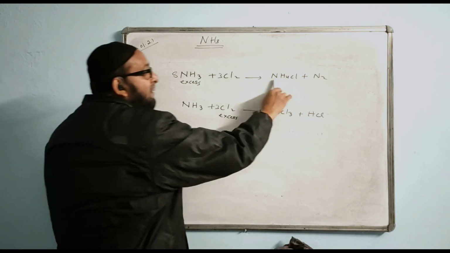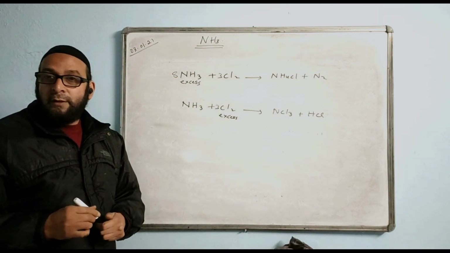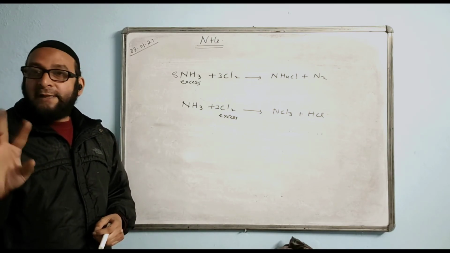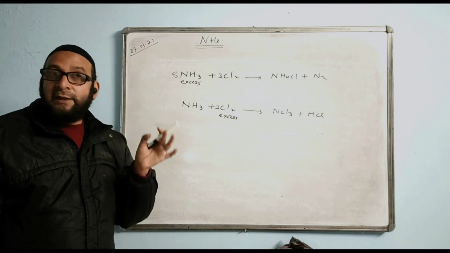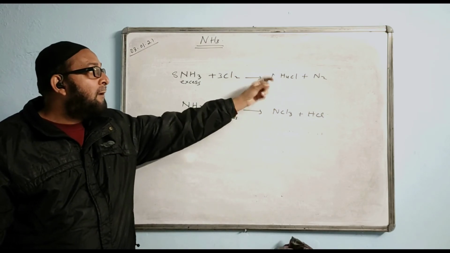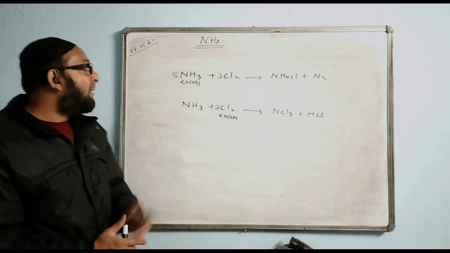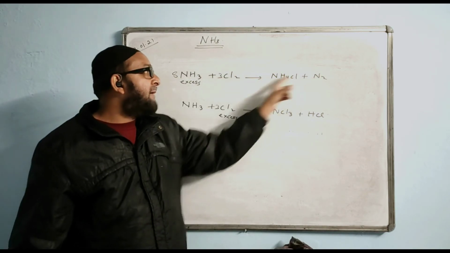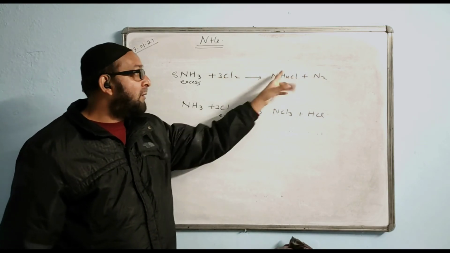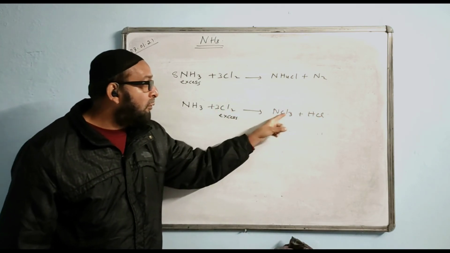This is ammonium chloride, the dense white fume, and the other product is nitrogen. I think about this reaction I had already told you in the chapter HCl, that there are two situations where we get dense white fume when two gases react together. One was NH3 and HCl gas; now NH3 and Cl2 chlorine gas also will give dense white fume plus some other product, and that product is nitrogen. Here ammonia is in excess, that's why the products contain nitrogen. Here also NH4Cl, here also NCl3. Cl will come once only. And the second time chlorine is in excess, that's why both the products contain chlorine.